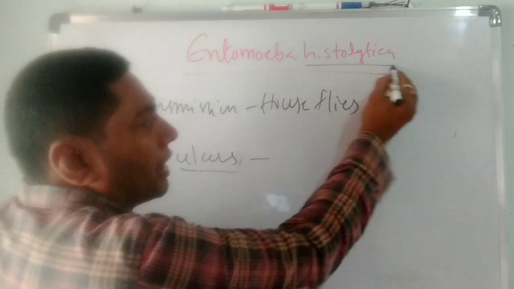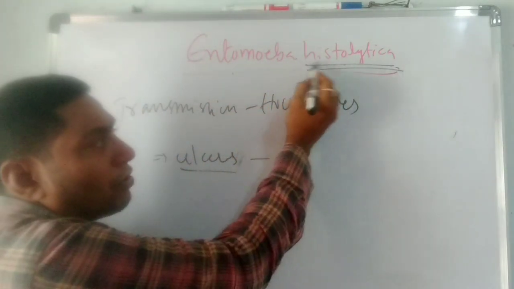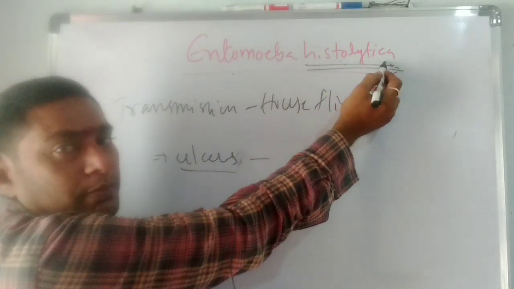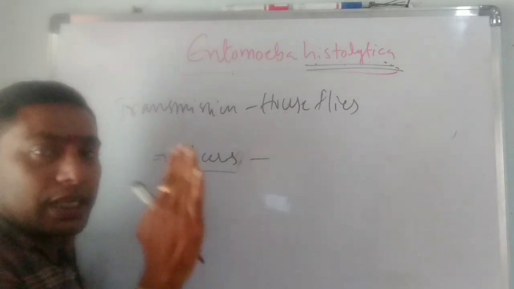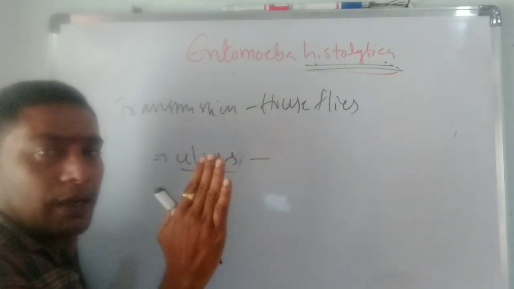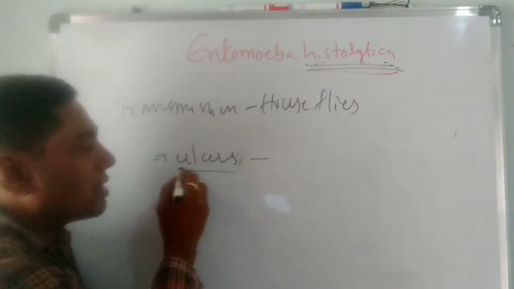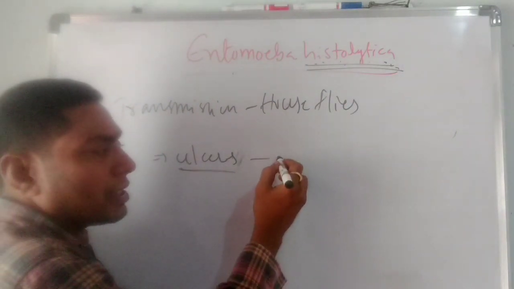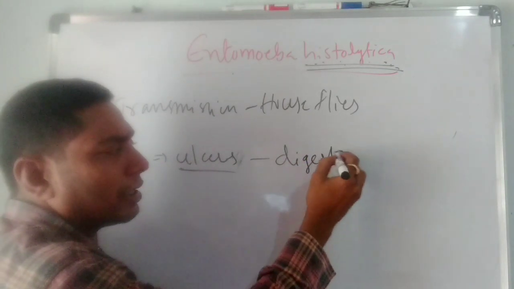So with histolytica, the tissues are broken down by the Entamoeba. Lysis means breakdown. Histo means tissues. The tissues are broken down by the Entamoeba, which causes ulcers, especially in the alimentary canal or digestive tract.